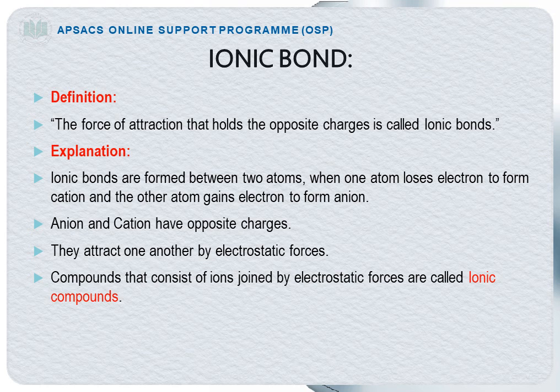Compounds that consist of ions joined by electrostatic forces are called ionic compounds. The compounds which are formed as a result of ionic bond between them are called ionic compounds. Meaning those compounds which contain ionic bonds are called ionic compounds.